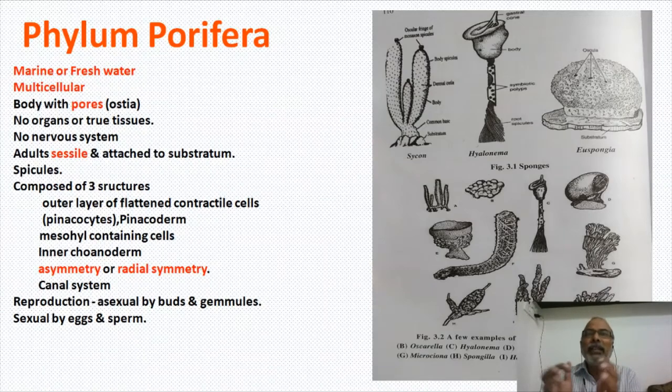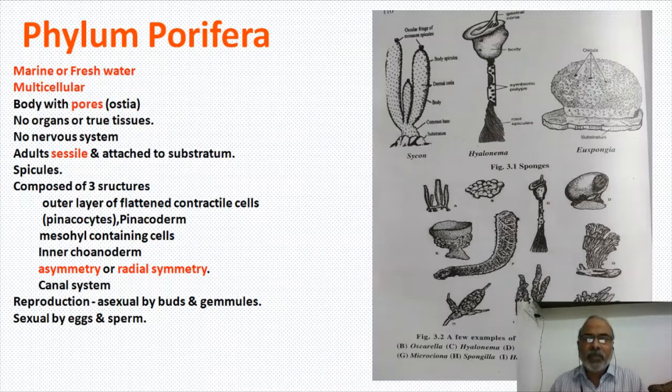It's only a cell aggregation, not a tissue, because in a tissue the cells work in a coordinated way, and there is no coordinated functioning here. So in a sponge, we find three basic structures: the outer pinacoderm, the inner choanoderm, and in between, the mesohyl, consisting of a number of varieties of cells. Okay, what is there inside a sponge?